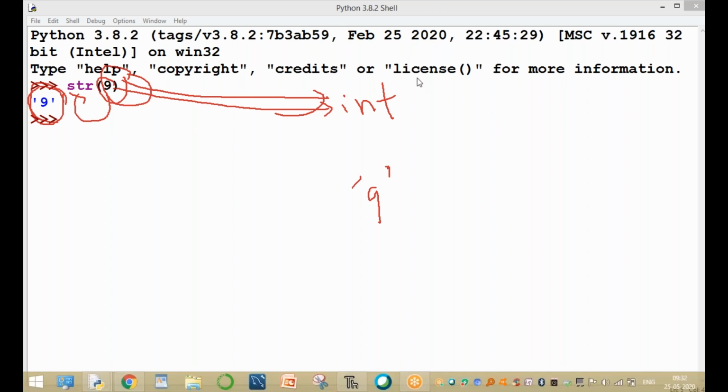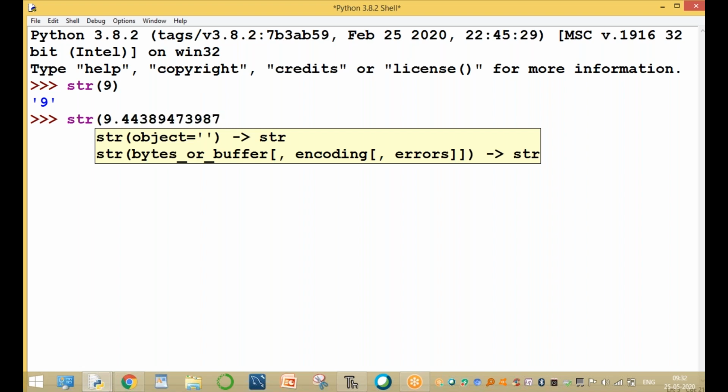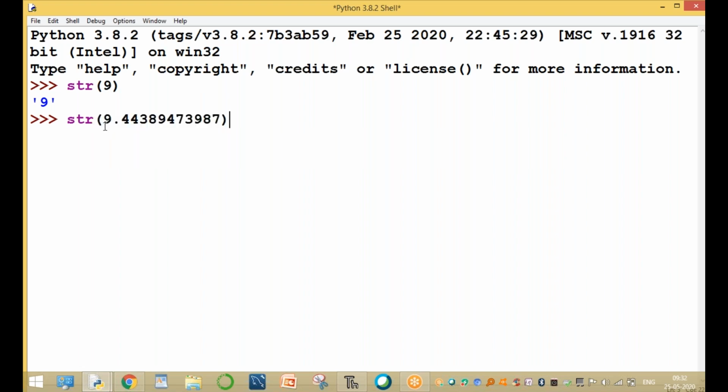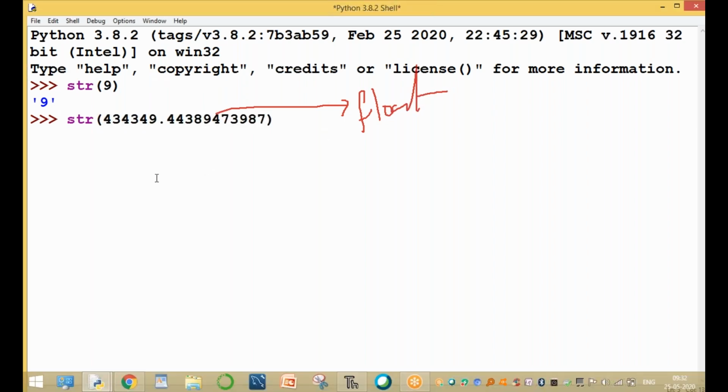It is called a string type. For example, str of 9.something, any value. This value is which data type? This value is float type. A float value is any value with a decimal point. For example, 43.4938473987 is also a float value.